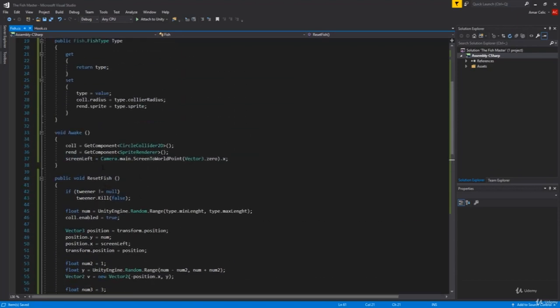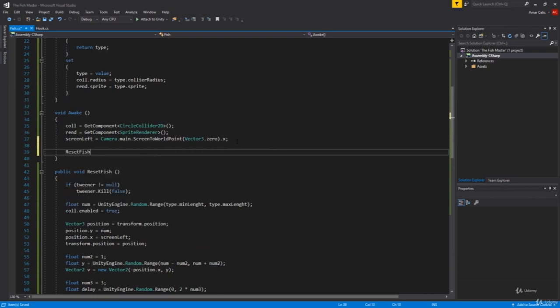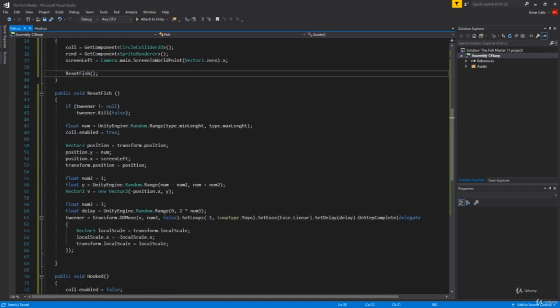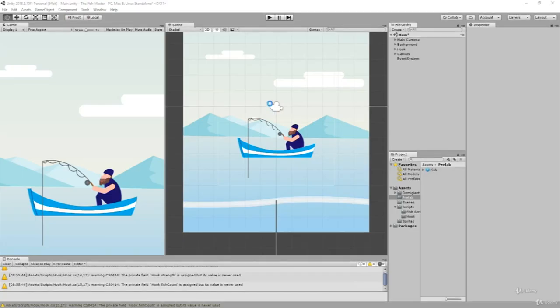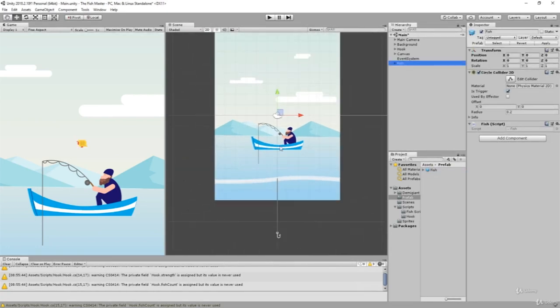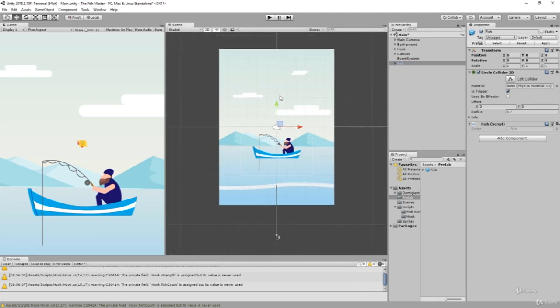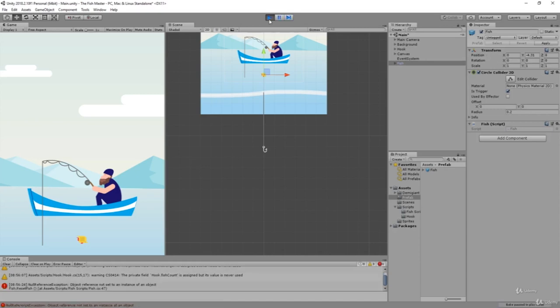You could start the game with this, but nothing will happen really, because we did not call our ResetFish. And okay, this is for testing purposes, so I'm just testing if I call ResetFish here, or actually in the Update function maybe. If I call it, will our fish go left or right? Let's check if that is actually going to happen. As I said, I haven't tried this before, but logically I think it should move left or right. So okay, let me put it just here so we can see it. I wanted to hook it, but we do not have OnTriggerHook.